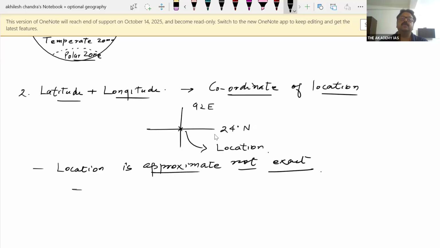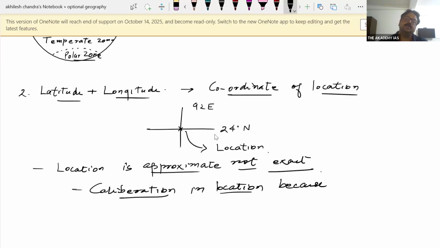So you require a calibration in location, because the map is the projection of the globe.